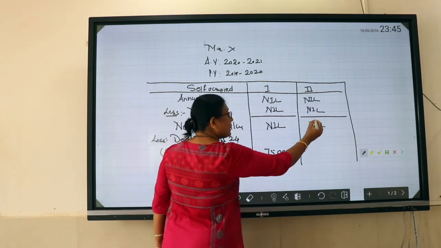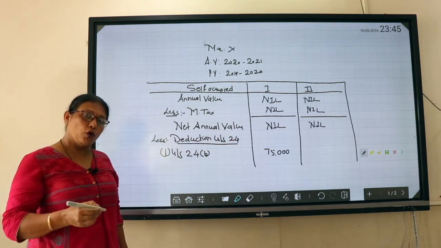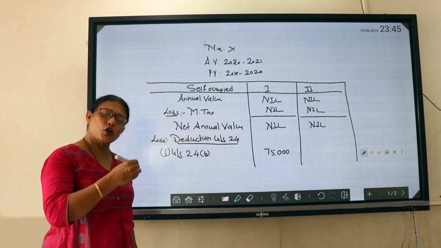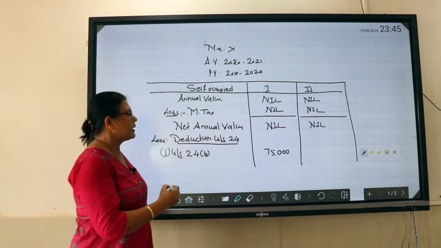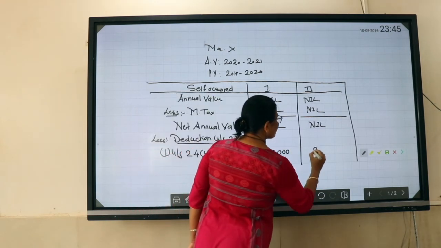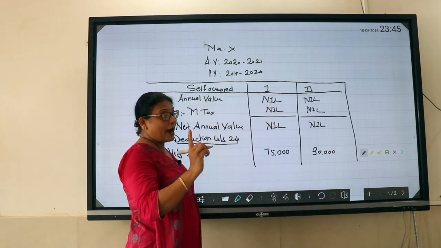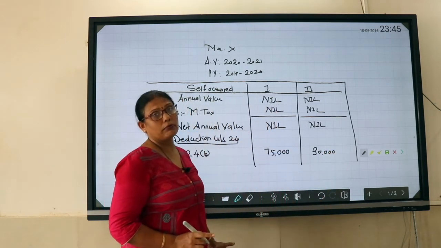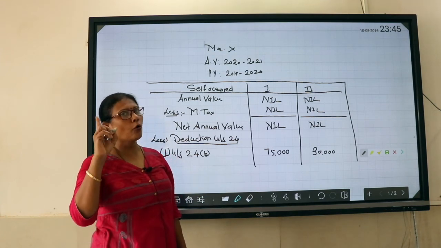Whereas in the second case, the capital is borrowed not for construction or acquisition, but for repairs, and that's why the limit is 30,000. Although he has 45,000, we cannot claim it, so he will claim only 30,000. Now you add up 75 plus 30, which comes to 1,05,000. It cannot be more than 2 lakh.